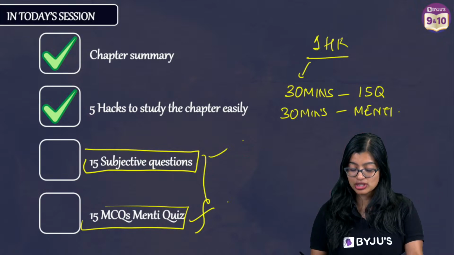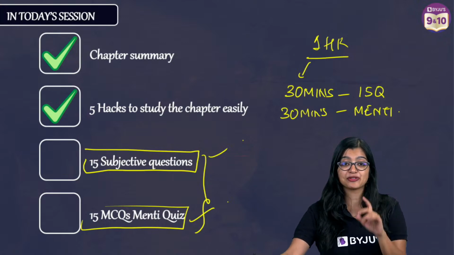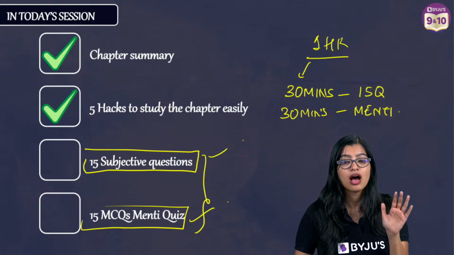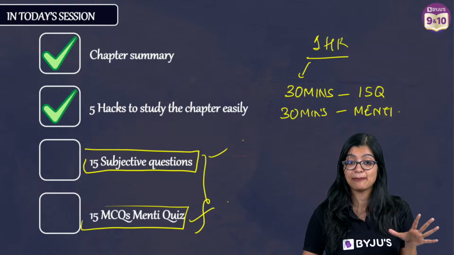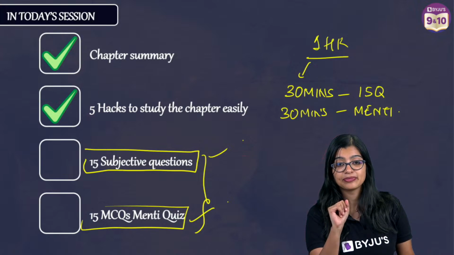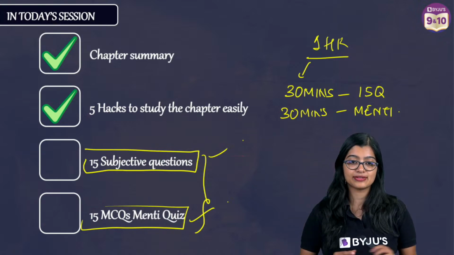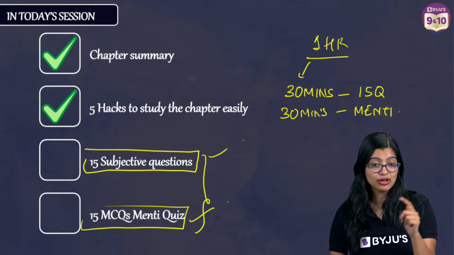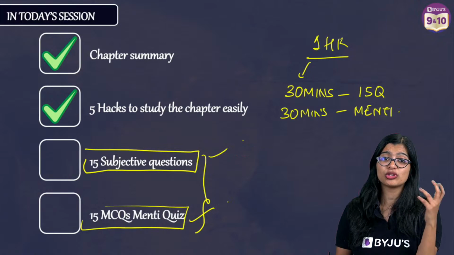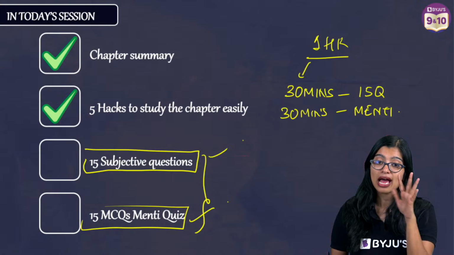So what type of questions come from the nervous system? That's a very good question that you have asked me. Now, how many of you have solved your sample paper? Before I go ahead, how many of you have solved your sample paper? This time, the science sample paper, how many of you have solved it? Okay, very good. Some of you have not solved it. For those of you who have not solved it yet, I would recommend that you go through the questions. Even if you have not solved it per se, go ahead and have a look at the questions.